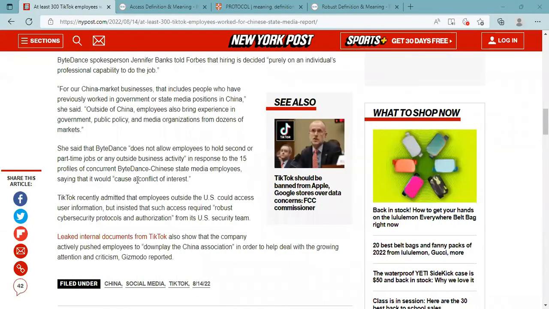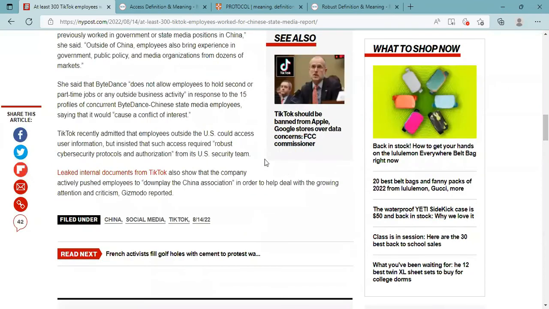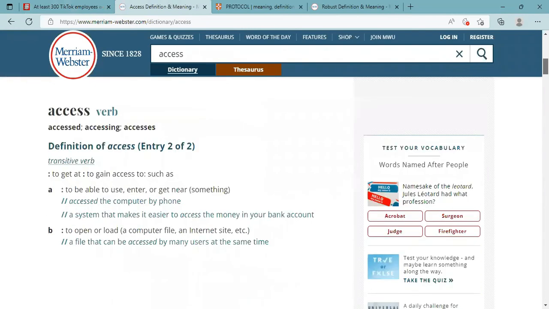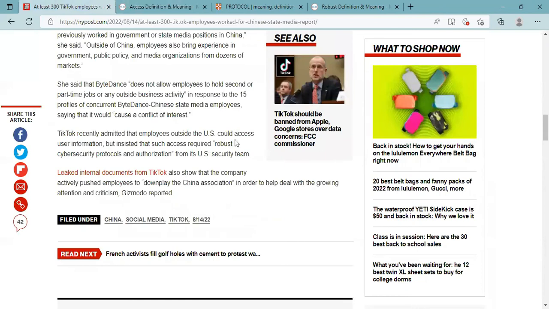Let's look at some more words. Conflict of interest, 是利益冲突. And let's look at the way access is used in this sentence. It's used twice, but it's used in different ways. Let's look at the definition. Access, noun. 1b, the freedom or ability to obtain or make use of something. Access, verb, to be able to use, enter, or get near something. Okay, so just be aware that here it's being used as a verb, and here it's being used as a noun.